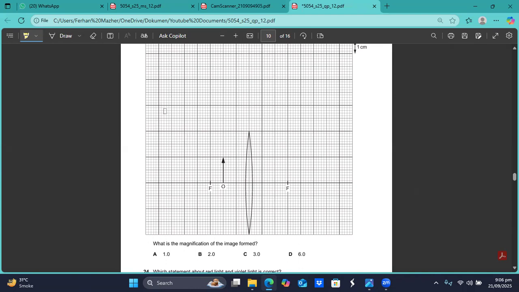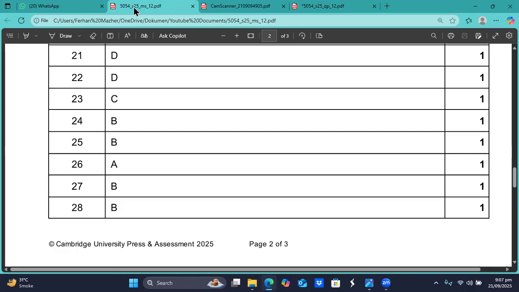That image will be a virtual image. That image will be a magnified image. We say that the convex lens is being used as a magnifying glass. If you want to find out the magnification, there can be two ways: the height of the image divided by the height of the object, or the distance of the image from the lens, which we normally call V, divided by the distance of the object from the lens, that we normally call U.